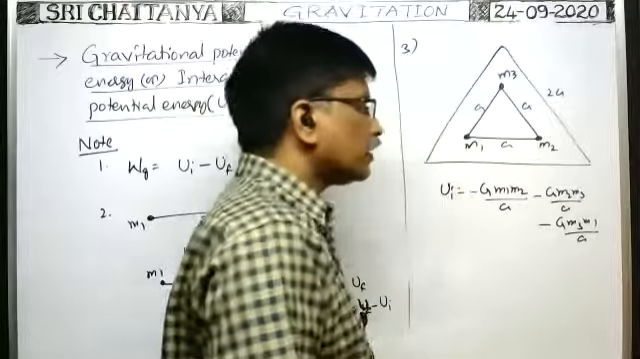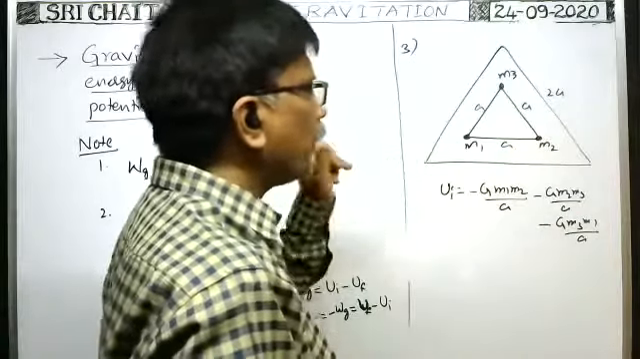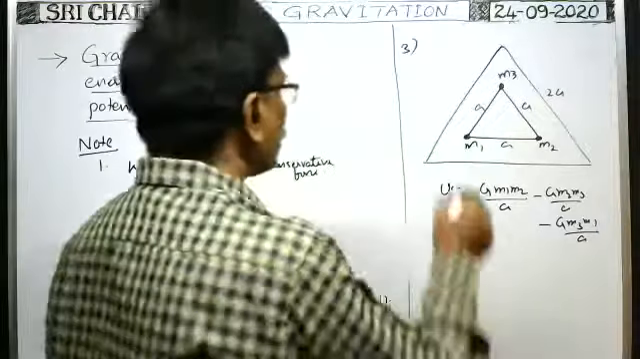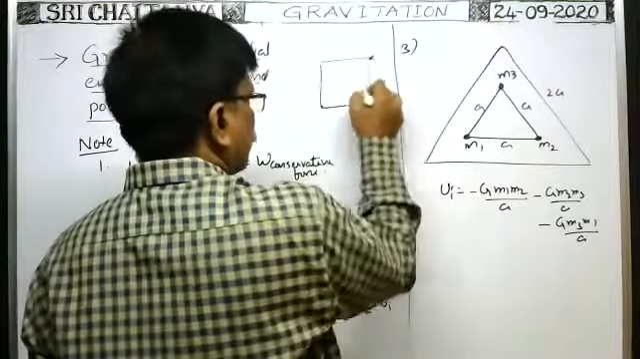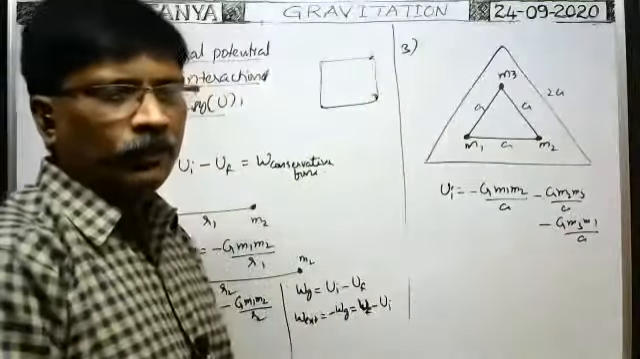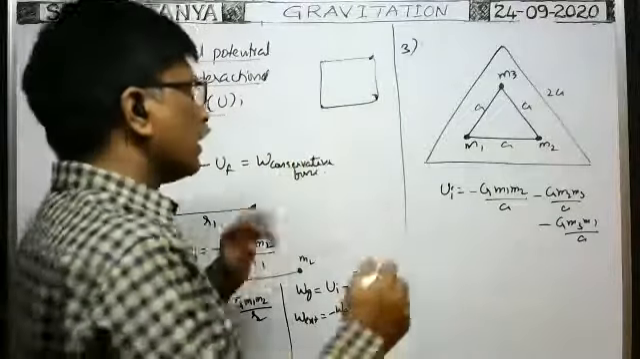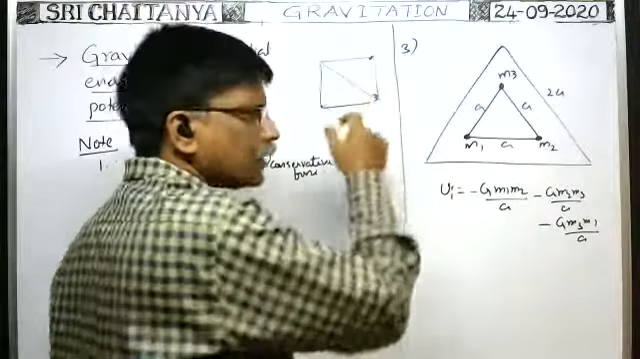So when three particles are there, how many terms will you get? 3. Suppose 4 particles are there at the corners of a square, like this. Between these two, 4 terms are there. That's why 4 terms are there.